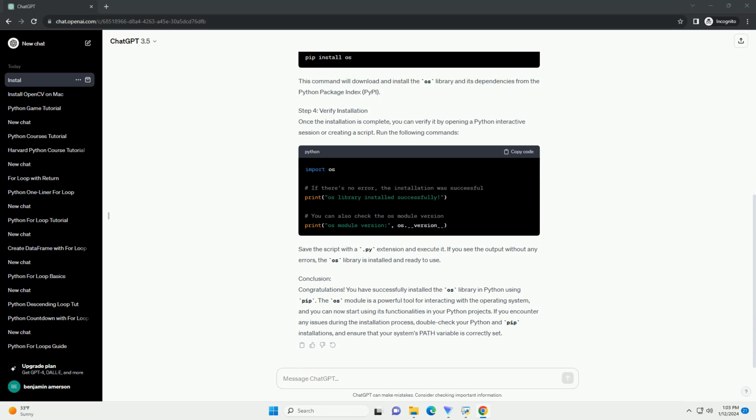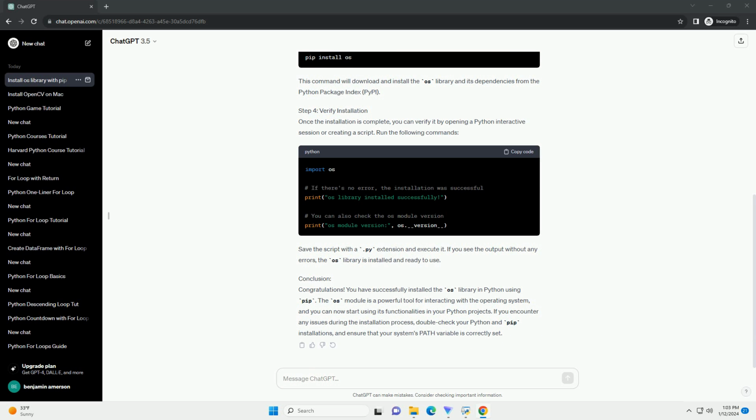Step 3. Install OS library using pip. Run the following command to install the OS library. This command will download and install the OS library and its dependencies from the Python package index, PyPI.